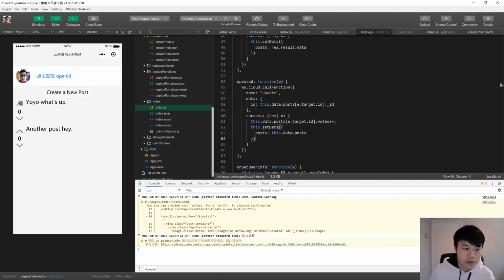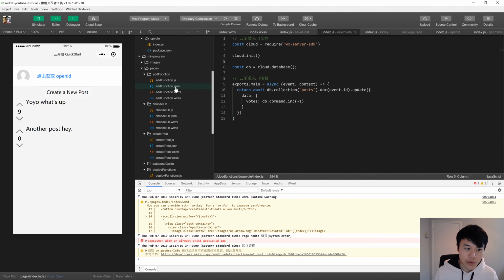Test it out. Alright, I'm clicking it pretty fast. As you can see, it's a little bit slow. Again, the real Reddit experience, the number I think just goes up right away, but this is just a simple way to describe how to do it.